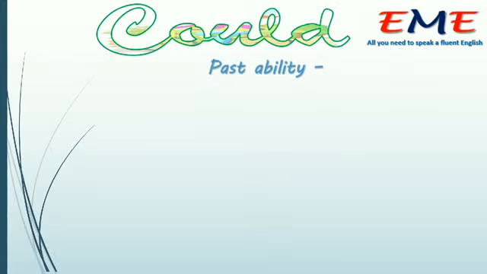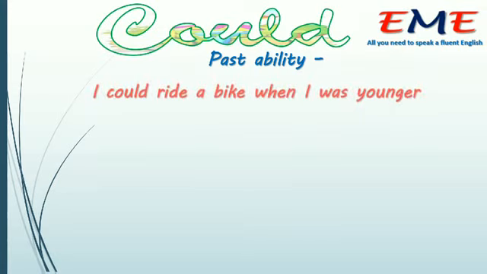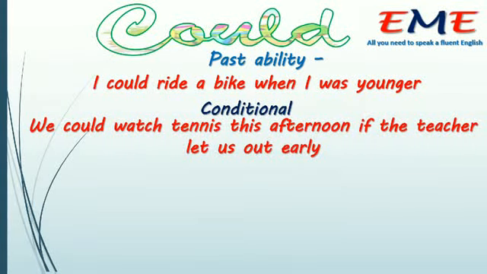Could, past ability. I could ride a bike when I was younger. Ability in the past. Conditional. For instance, he could watch tennis this afternoon if the teacher let us out early. There is a condition here.